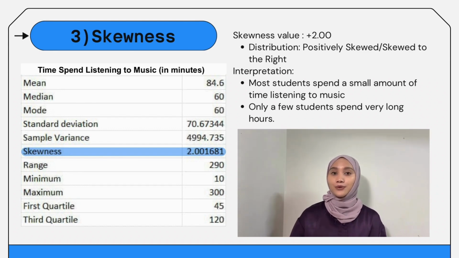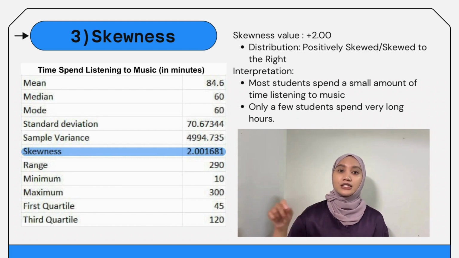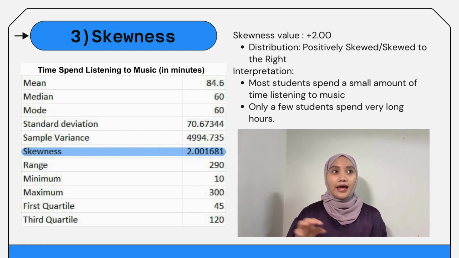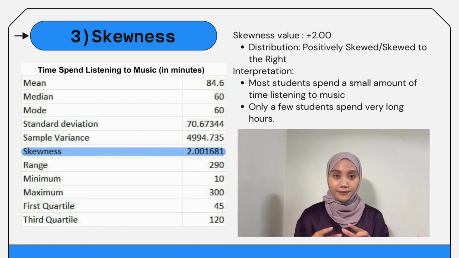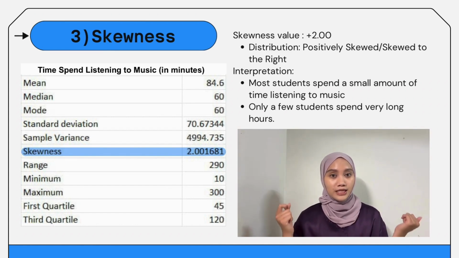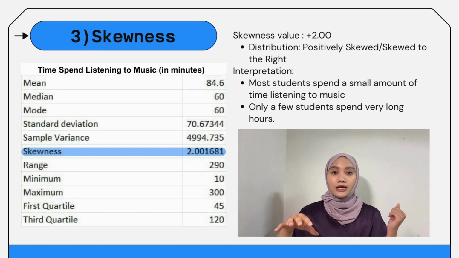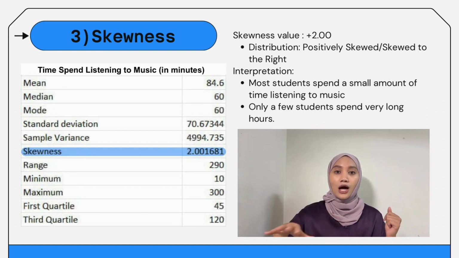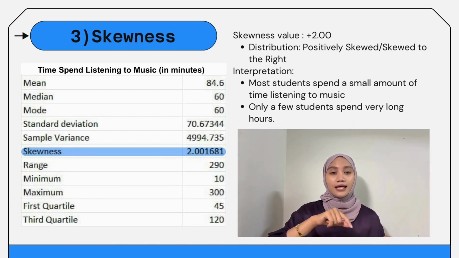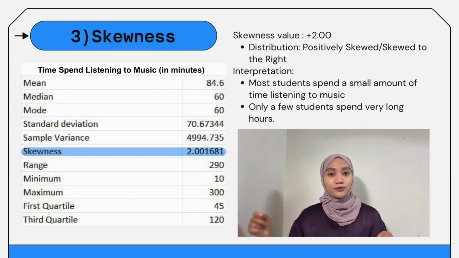Now, moving on to the skewness. The skewness value for time spent listening to music is positive 2.00, which means the distribution is positively skewed, or skewed to the right. This shows us that most of the students spend less time listening to music, while a few students spend very long hours. And this creates a tail extending to the right side of the distribution.